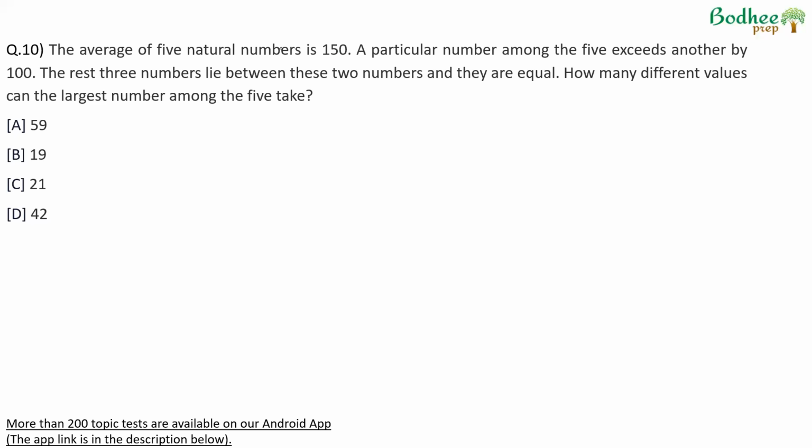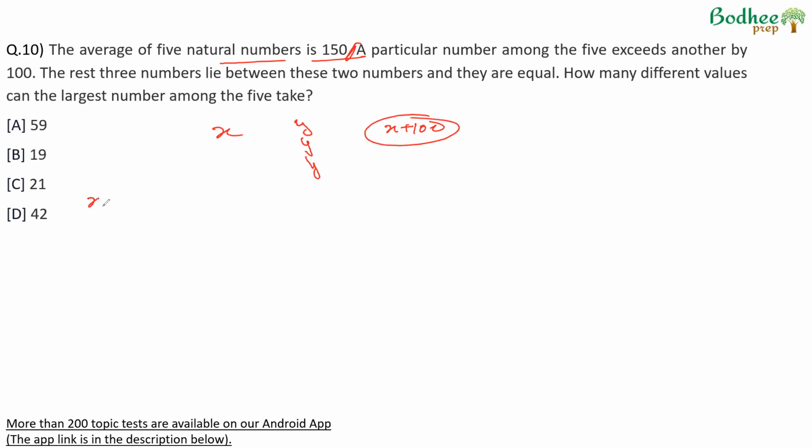The average of 5 natural numbers is 150. A particular number among the 5 exceeds another by 100. So if one of the numbers is x, the other is x plus 100. The rest 3 numbers lie between these two numbers and they are equal. So the rest 3 numbers are y, y, and y. How many different values can the largest among the 5 take?